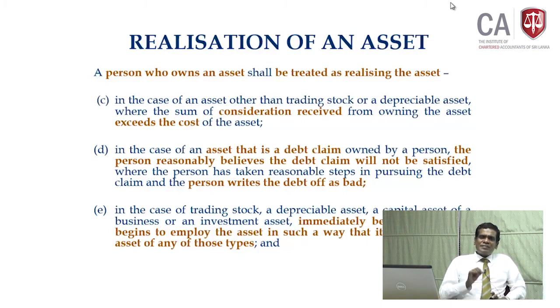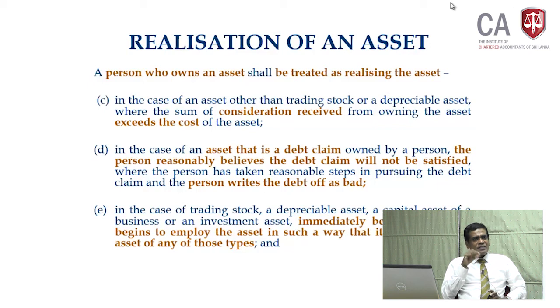What is the logic on this? Yes, I think there is a logic. Otherwise, what will happen is, let us say for example, you have a capital asset of the business. While the asset was kept as a capital asset of the business, if you realized it, your gain will be taxable at the rate of 28%. No?